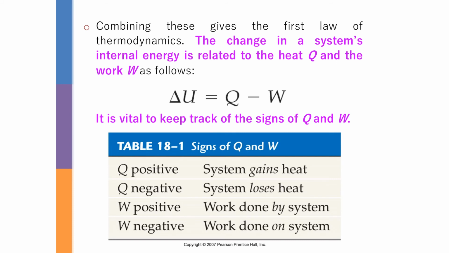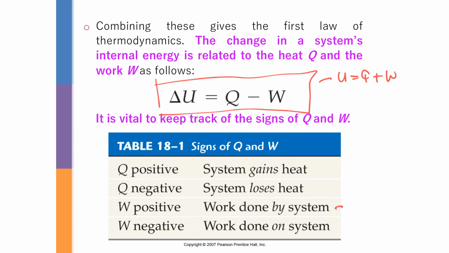Okay, so let's start again with the formula. We are going to use this formula. If you want to use the internal energy equals Q plus W, you can actually do that, but you need to change for this one. It's going to be vice versa for the chemistry part. Here the Q positive is going to be added to the system, and Q negative is going to be lost heat, which is out of the system.